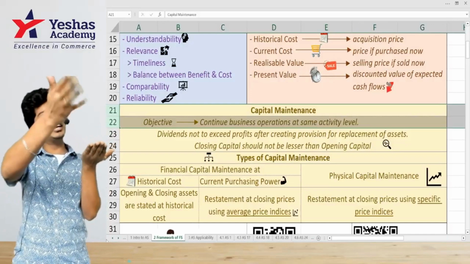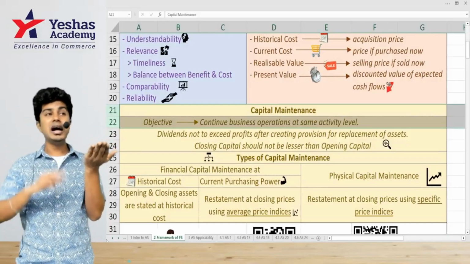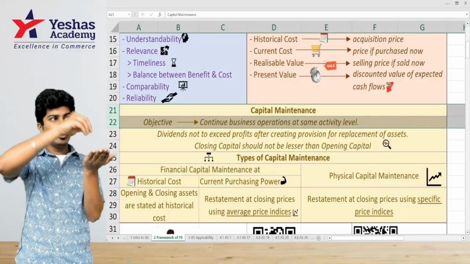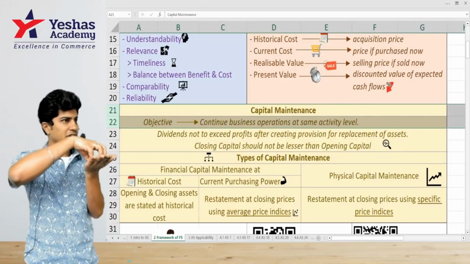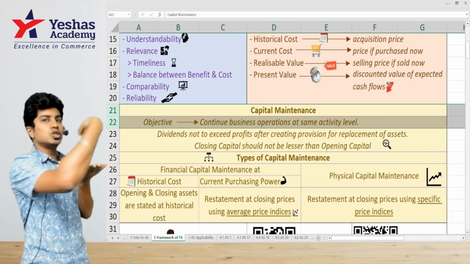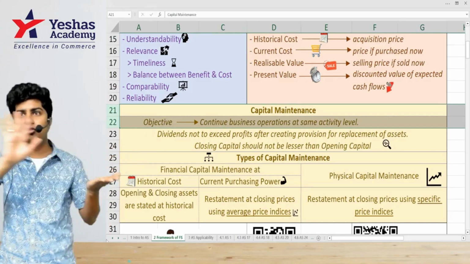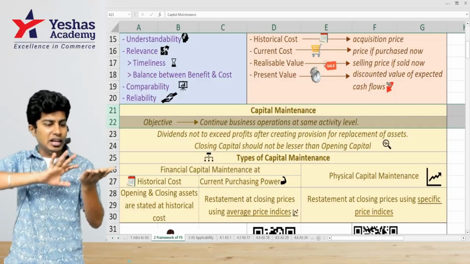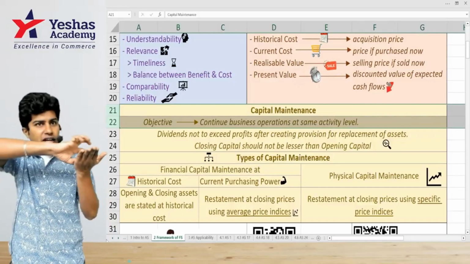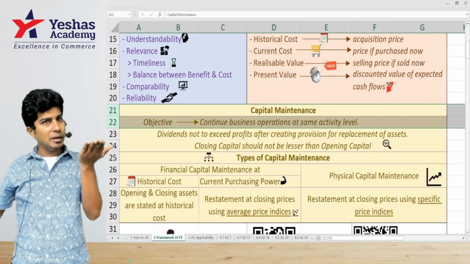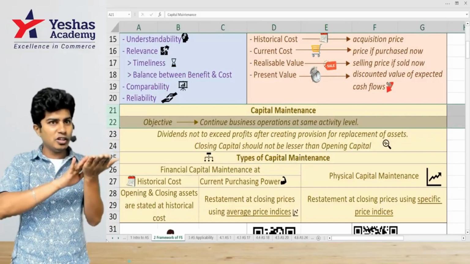Last year, you bought inventory using 1 lakh rupees and sold it for 1 lakh 20, and made a profit of 20,000. Last year, you gave capital of 1 lakh. You gave cash of 1 lakh and bought inventory worth 1 lakh. This 1 lakh inventory was sold for 1 lakh 20. You made a profit of 20,000. Now, if you take that 20,000 rupees profit as drawings, capital will remain 1 lakh again. You have cash of 1 lakh.